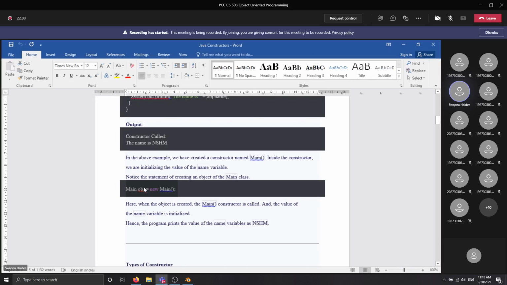Now, what is the importance of that, whether it will be called or not? The thing is that if you want to assign values to this object at the time of its initialization, then you can do that with the help of the constructor.